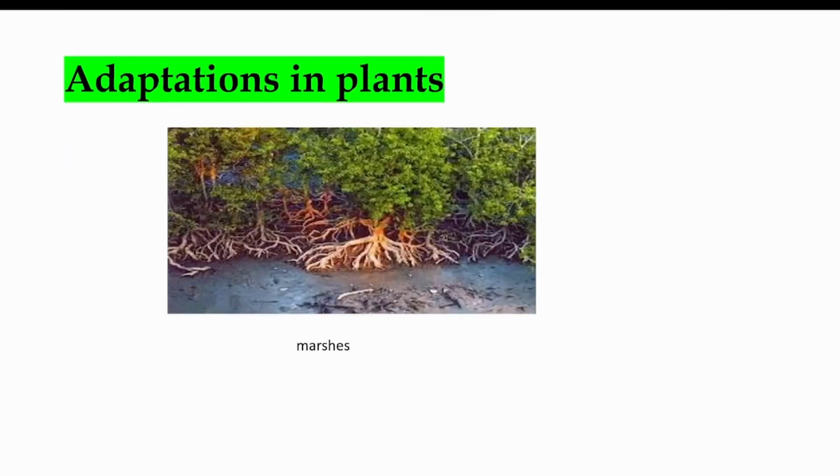So this is how they look. The roots are out of the soil. They help the plant to breathe.